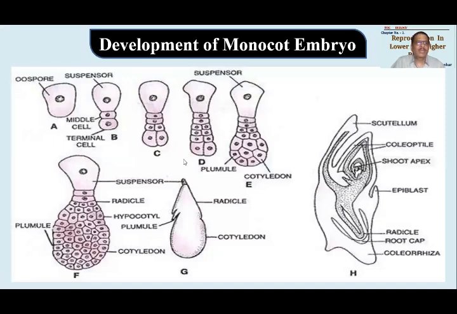I told you earlier development is similar. वो spore is produced, suspensor cell, middle cell and terminal cell. Then there will be a suspensor produced and this octant will be produced. Octant तैयार होने के बाद there will be one single cotyledon produced. There will be a plumule available. Lateral side में कहा था हम लोगों ने plumule है, base में radicle है, और ये पूरा cotyledon है और यहाँ पे hypocotyl है. Okay, so this radicle, cotyledon and plumule will be available, and in sectional view it will look like this. Okay, so this is development in monocots.